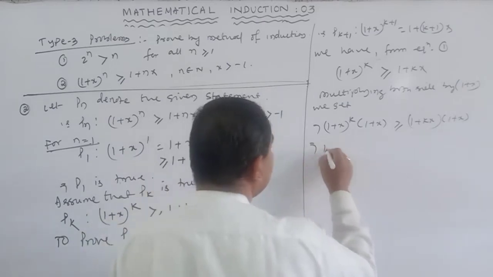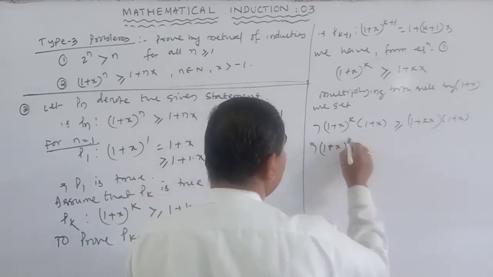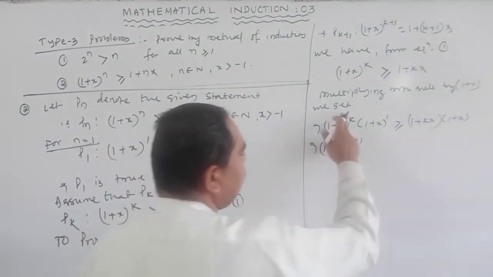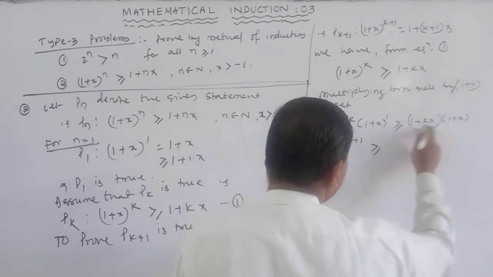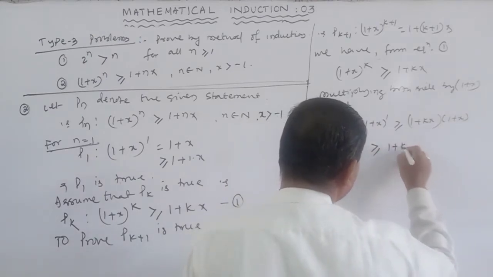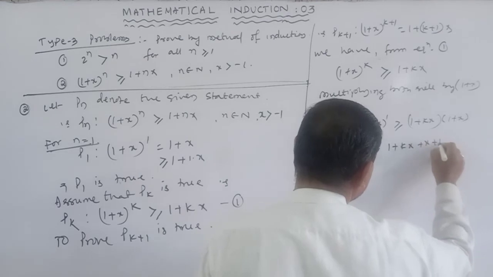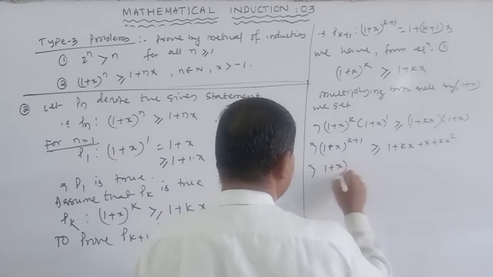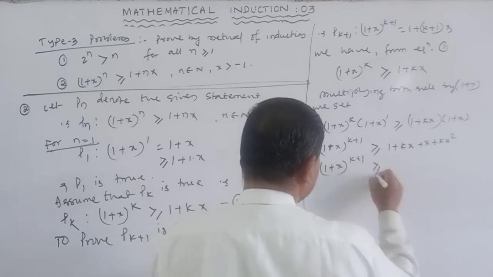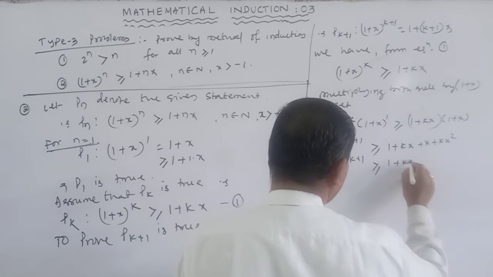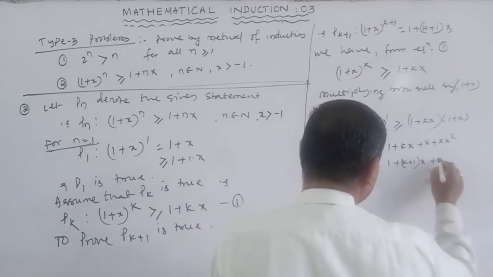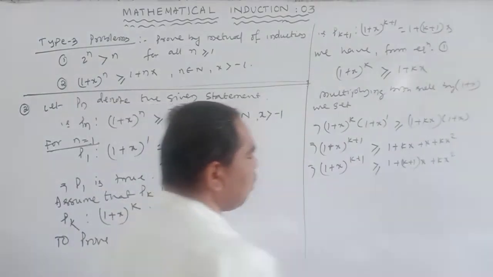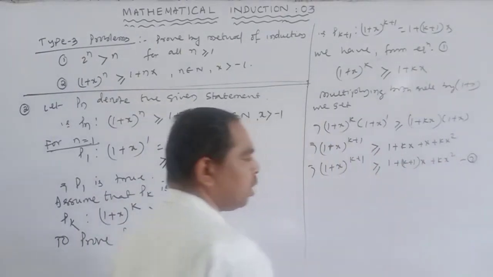So this is (1 plus x) to the power k plus 1, because the powers add. Multiplying these two terms: 1 plus kx plus x plus kx square. So (1 plus x) to the power k plus 1 is greater than or equal to 1 plus (k plus 1) into x plus kx square. This is equation 2.